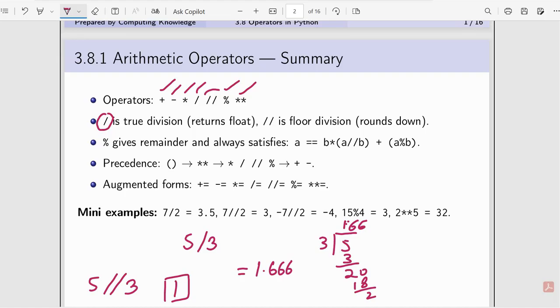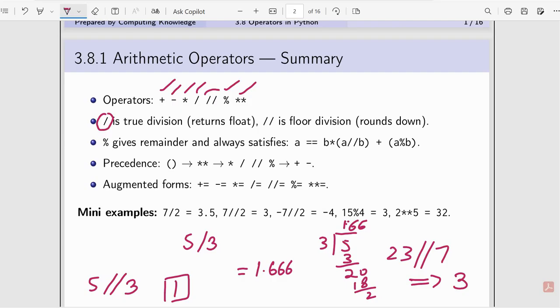Another example: 23 divided by 7 with the integral operator will give you exactly 3. It means it will round down.